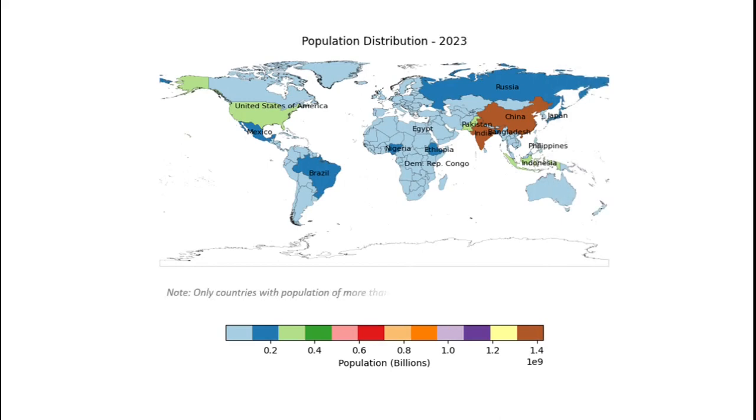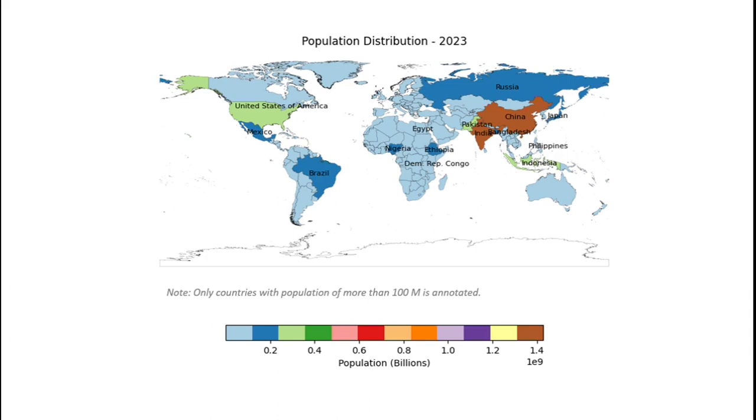Here we have this world map color coded on the basis of population. On this map, most of the countries are in light blue. Then we have some dark blue and light green. And in the east, we have two countries in brown. When we refer to the scale, light blue is on the extreme left. The 0.2 on the scale simply means 200 million. And on the extreme right, we have brown, indicating 1.4 billion. As we can see, our population is either on the left or the right spectrum of the scale, and there is no distribution in the middle segments.